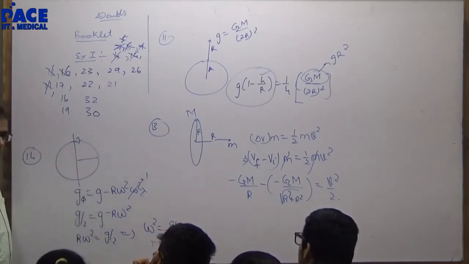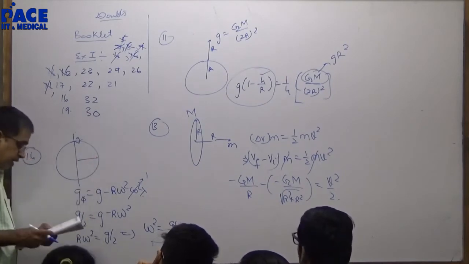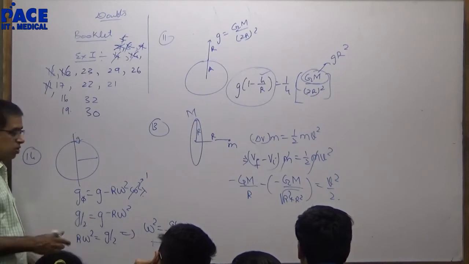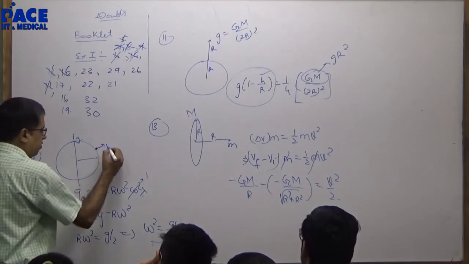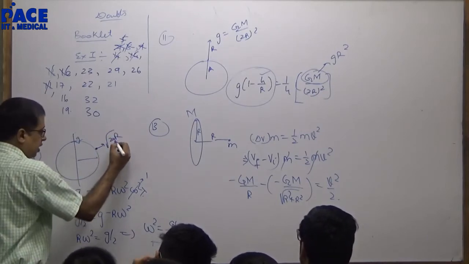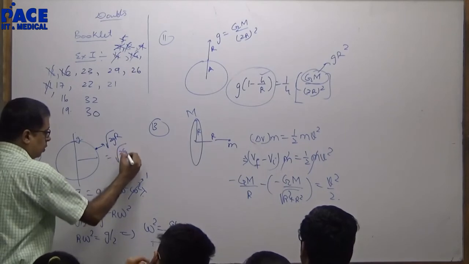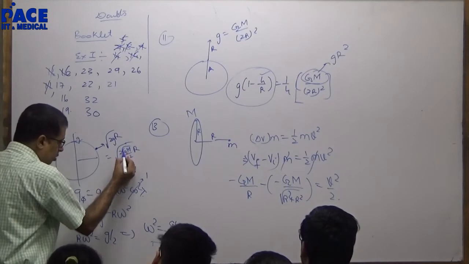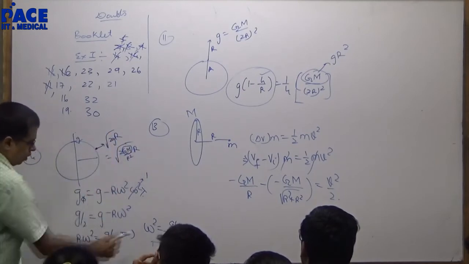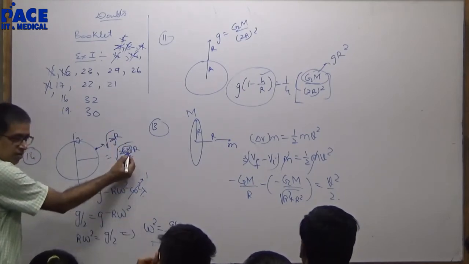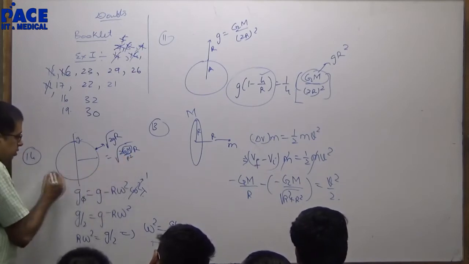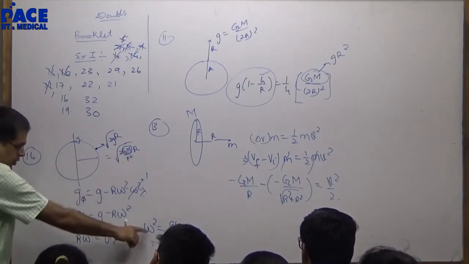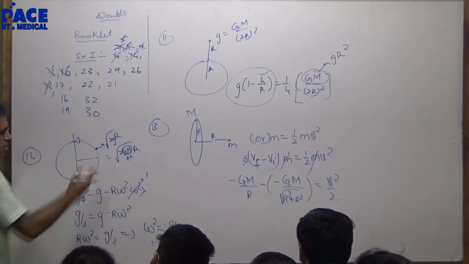Why do you need omega square? Now your requirement is escape velocity on the planet in terms of v. Escape velocity will be under root 2gr. This will be under root 2 GM by r square into r. You want the value of GM. You get it from here. How do I get the value of GM? GM is g r square. Have a look at it. Small g r square.